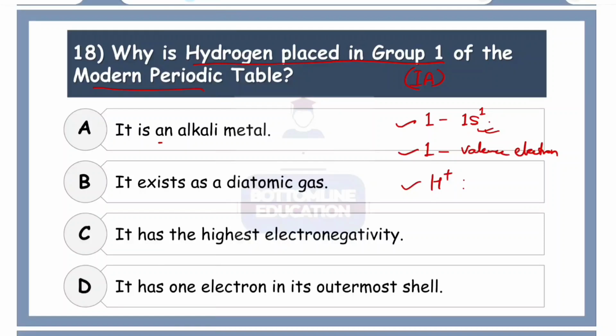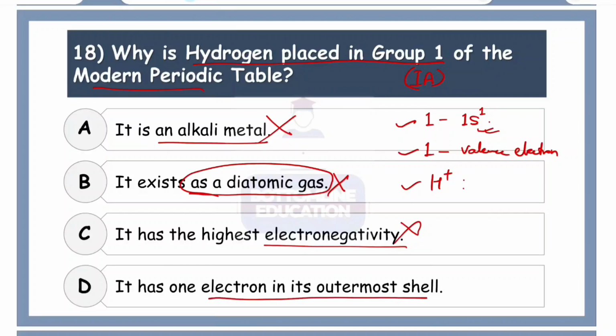So now let's look for the answer. It is an alkali metal. No, it's not an alkali metal, but it is able to form positive ions just like alkali metals, so that's wrong. It exists as a diatomic gas. Hydrogen is obviously a diatomic gas, but it is not placed in group 1A because of that. Oxygen is also a diatomic gas. Next, it has the highest electronegativity, which is obviously wrong, and it has one electron in the outermost shell. So the convincing reason out of the 3 that we discussed is one electron in the outermost shell. So the correct option for number 18 is D, one electron in the valence or the outermost shell.